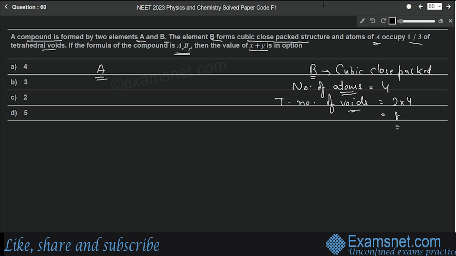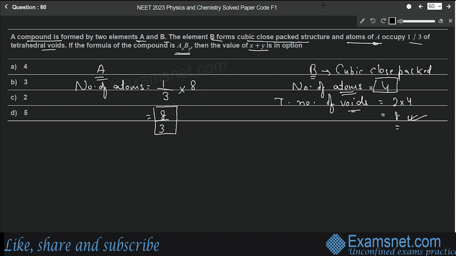Now it is given that the atoms of A occupy 1/3 of the tetrahedral voids. That means what will be the number of atoms of A? It will be 1/3 of the tetrahedral voids. Number of voids is 8 for B. So 1/3 of 8, that means 8 by 3. So the number of atoms of A is 8 by 3 and the number of atoms of B is 4.